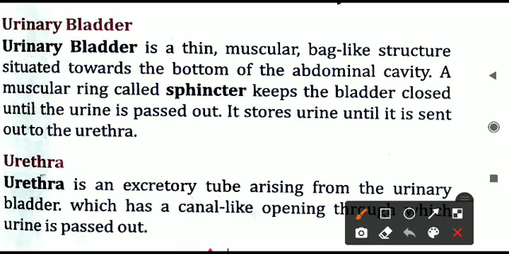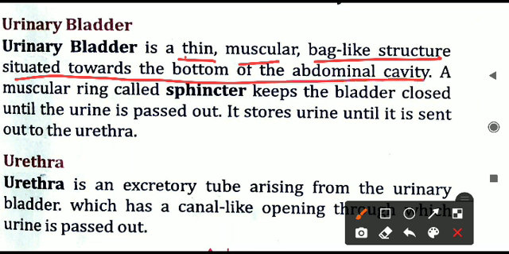What is this bladder? Bladder is a bag-like structure. It is a thin, muscular bag-like structure. It is situated at the bottom of the abdominal cavity. So this bag-like structure, what will it do? Why is the bag-like structure there? Just to store the urine, until it is sent out through the urethra.